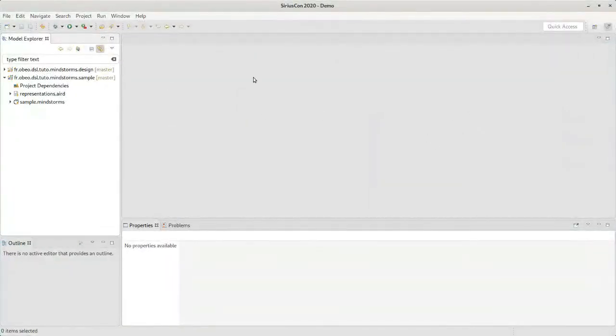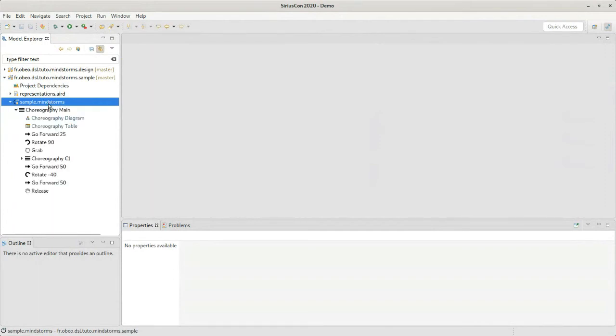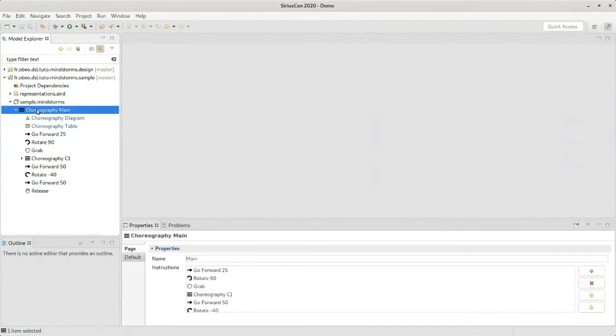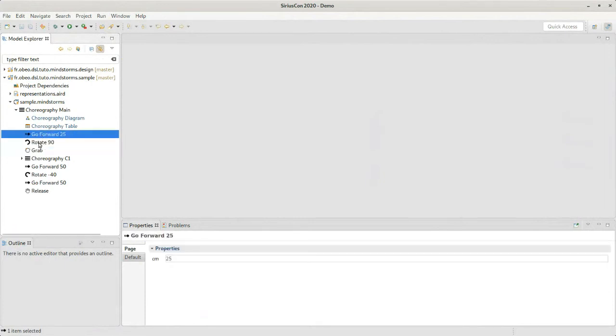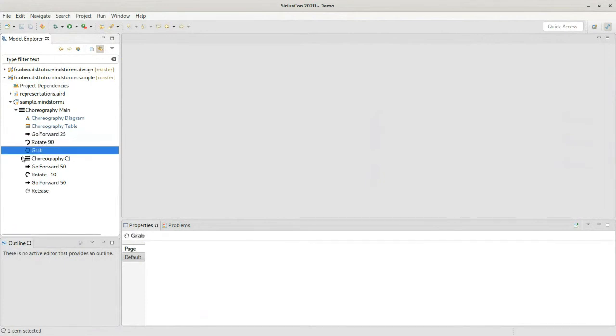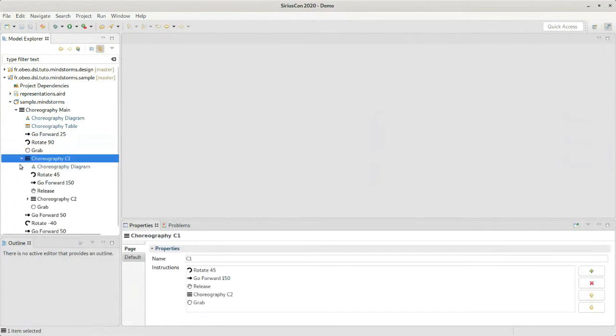So here I have opened Obeo Designer, which is a ready-to-use Eclipse package with Sirius pre-installed. And I have prepared a sample Mindstorm model visible here in the Model Explorer. So I can open it and see inside. Here the idea is to define a so-called choreography, which consists of a sequence of instructions for the robot to execute, like go forward, rotate, grab the object in front of it, or call a sub-choreography.